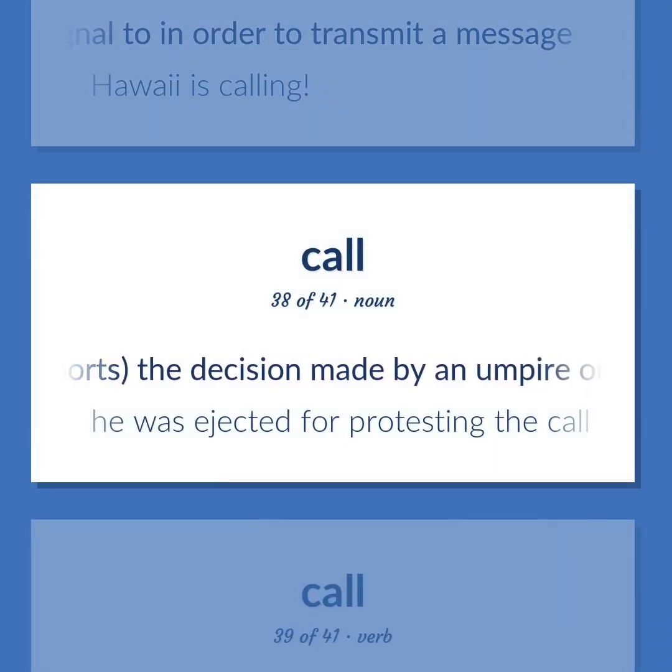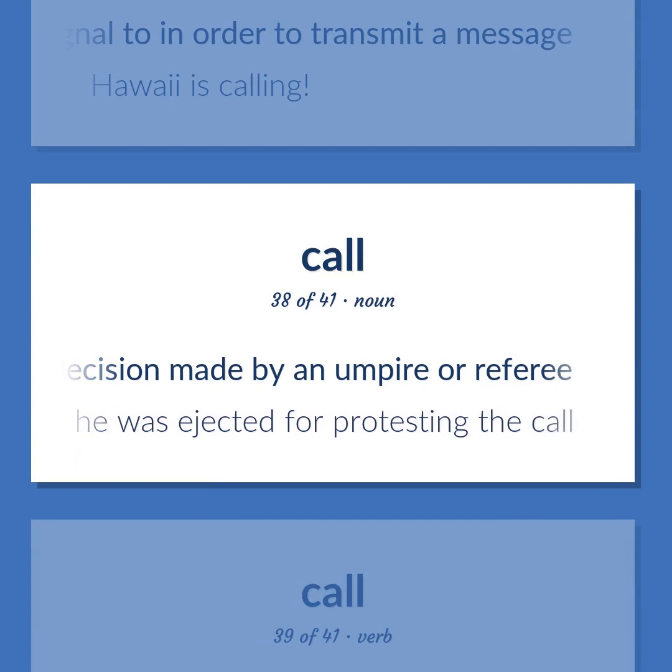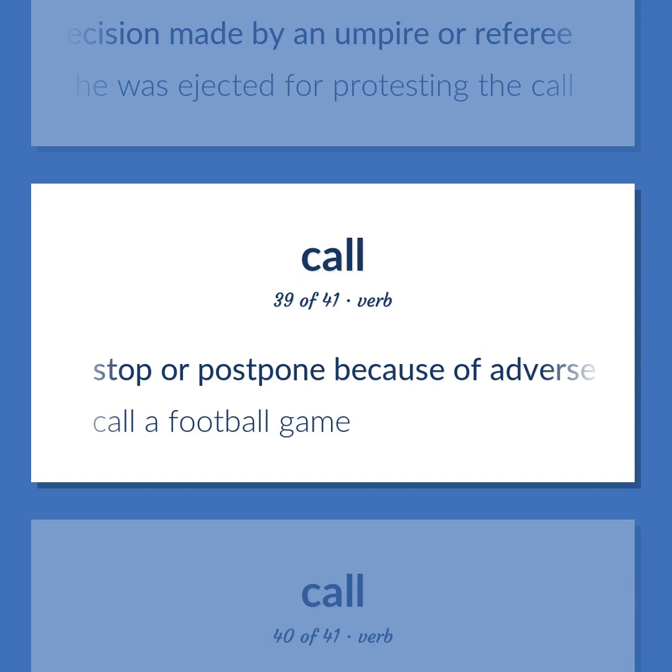Sports: the decision made by an umpire or referee. He was ejected for protesting the call. Stop or postpone because of adverse conditions, such as bad weather. Call a football game.